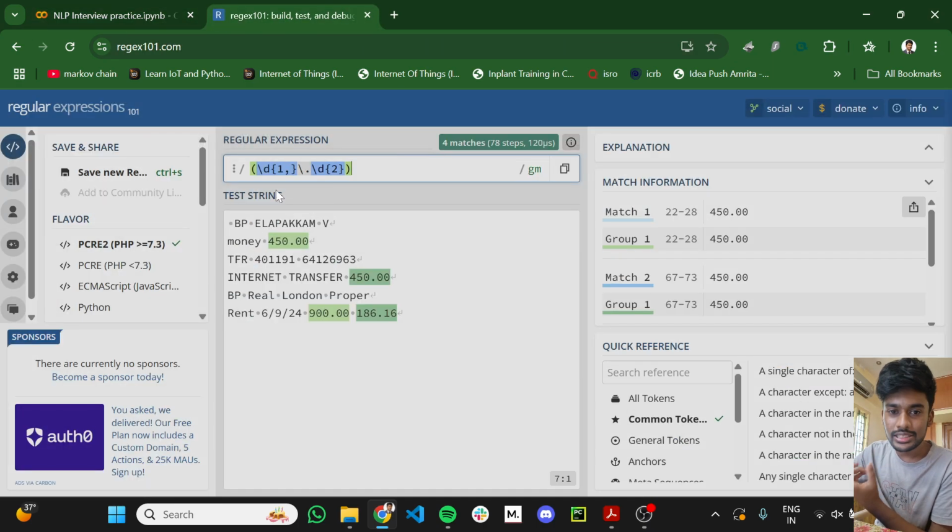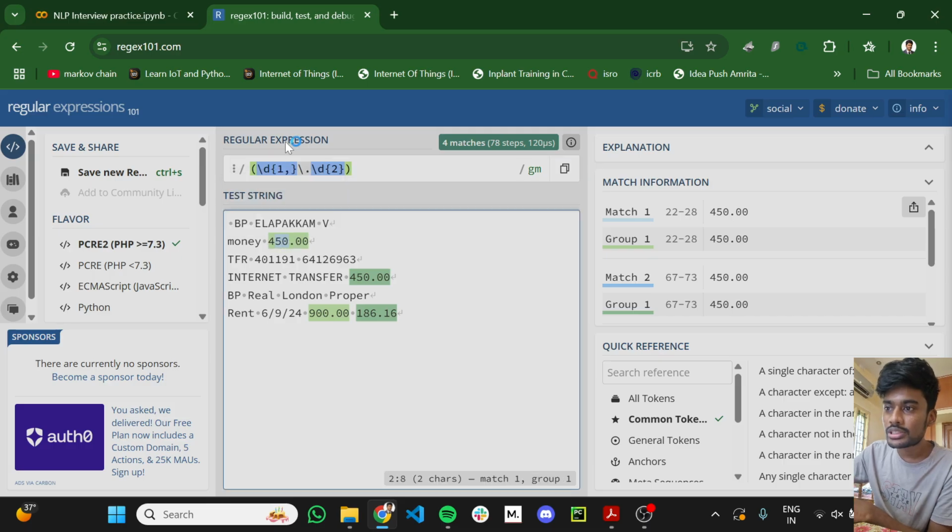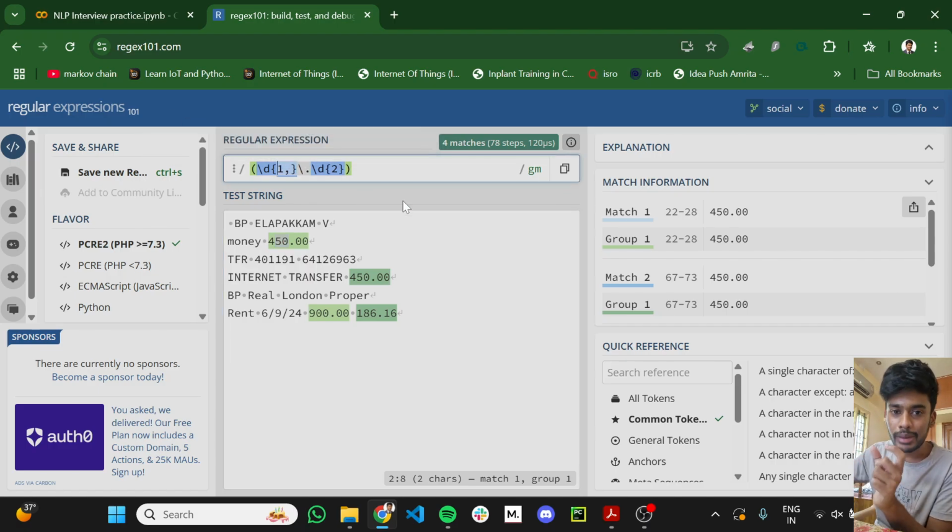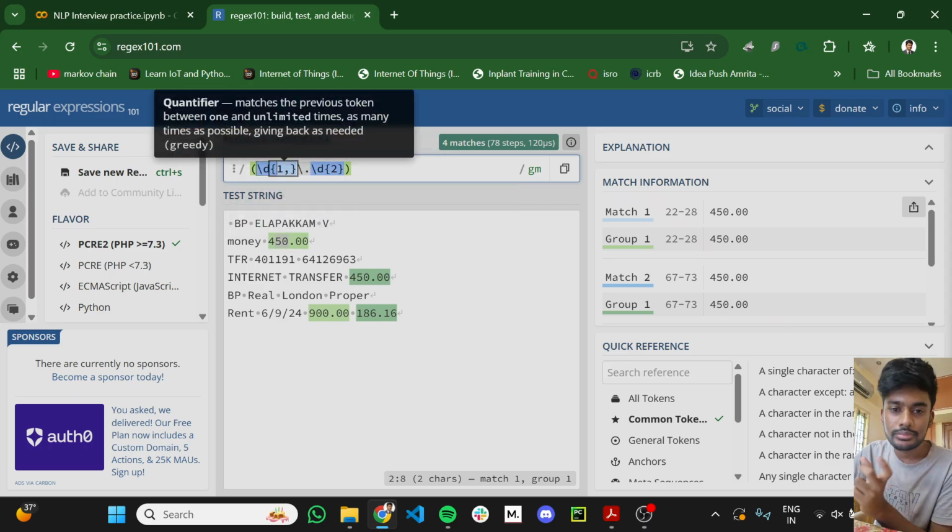It is pretty simple. The \d inside curly brackets with a comma means it needs to match digits, more than 1. It should have at least 1 digit, since transactions can vary: I can purchase for 1.5, or 20.5, or even 100.5. So the first digit will always be there, it is mandatory, and it can have any number of digits. That is why I made a regex pattern like this.